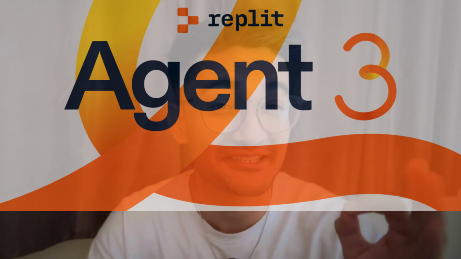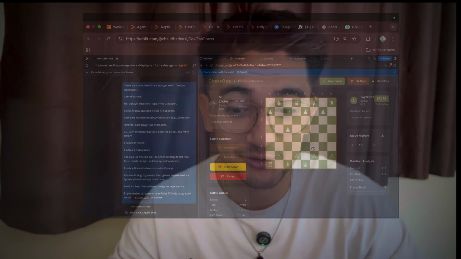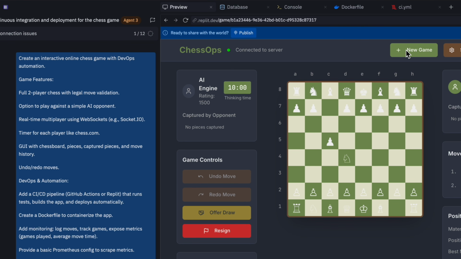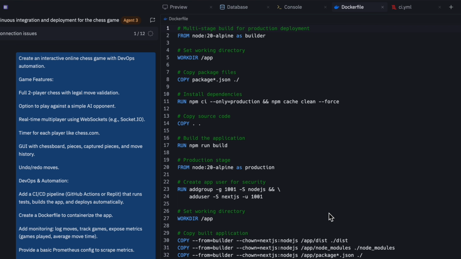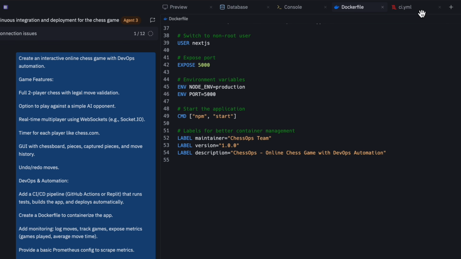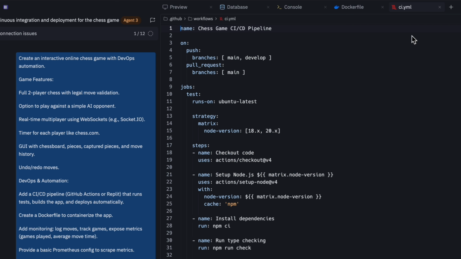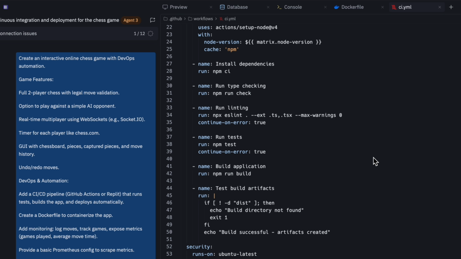Replit just launched Agent 3, their most powerful AI yet, and it's amazing. I used it to create a full-fledged chess game, and not only did it build the app, it also generated a Docker file so I could run it as a container and even set up a GitHub Action CI/CD pipeline for automated deployment. That's next level.